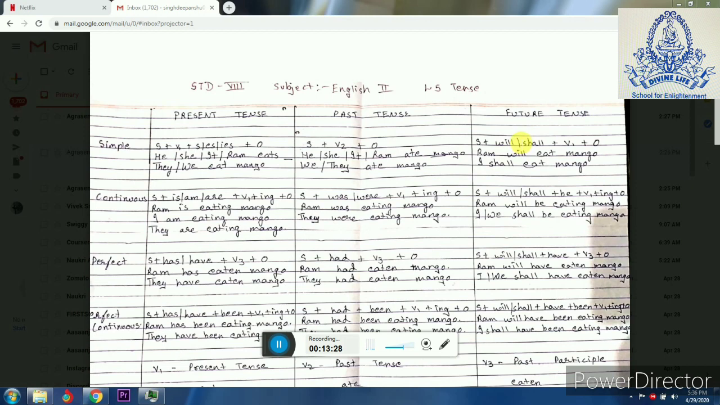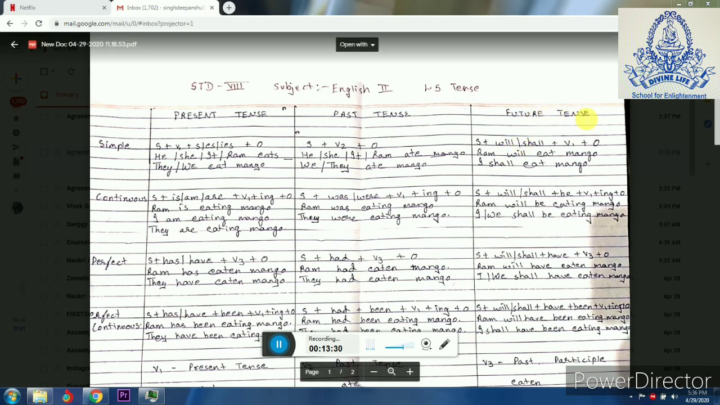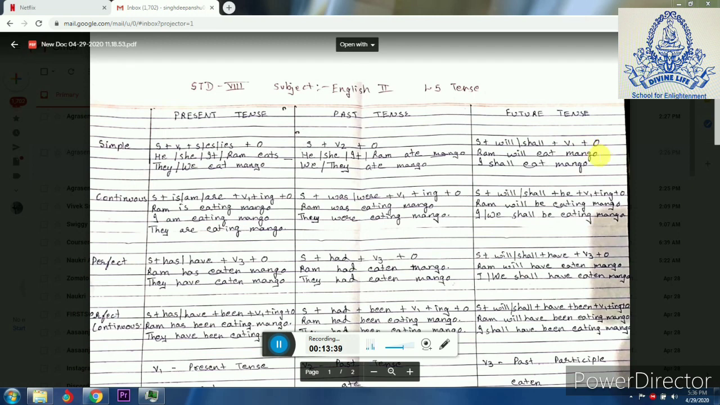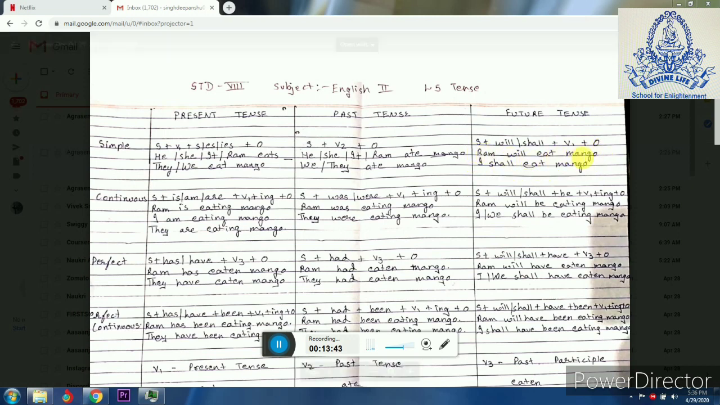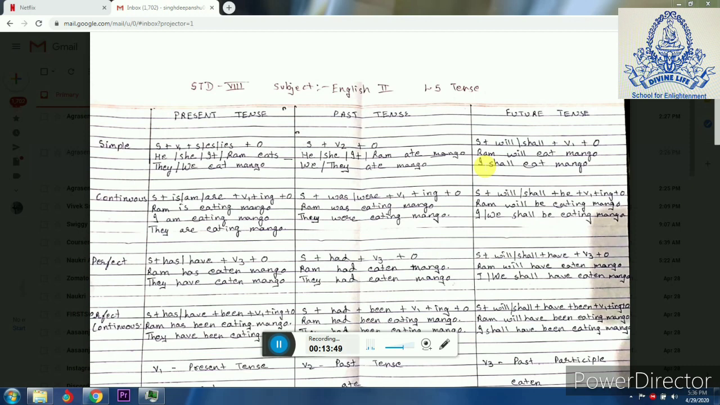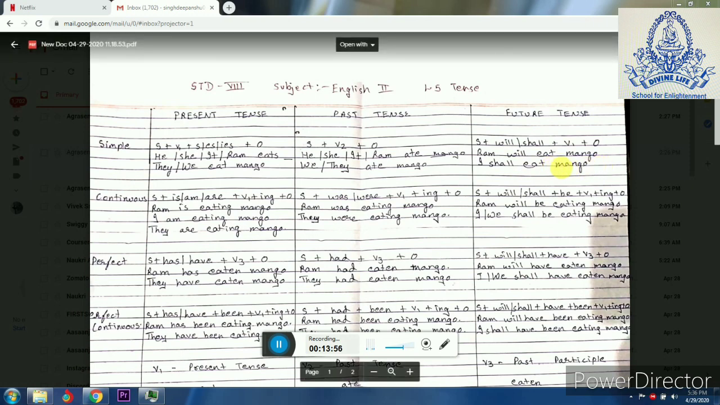Now the third case is simple future tense. Here again we have a subject, we have either will or shall, then verb 1 and object. For example, Ram will eat mango. Is that clear? Now if I am having I or we, W-E, then I will use shall, not will. I shall eat mango. This is simple future tense.